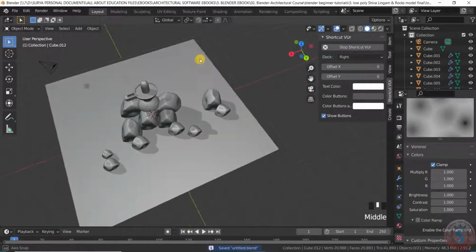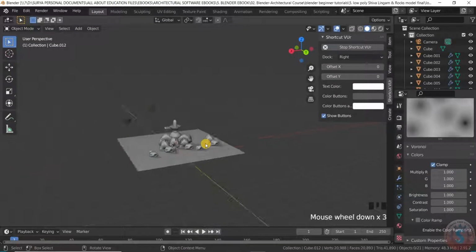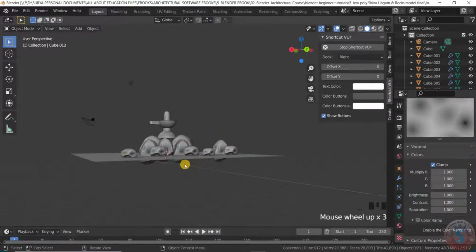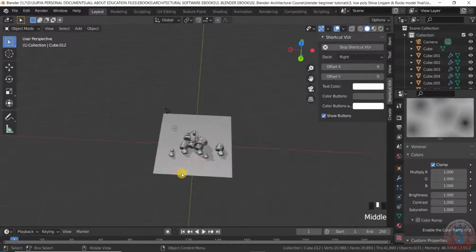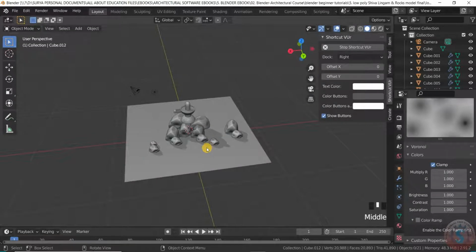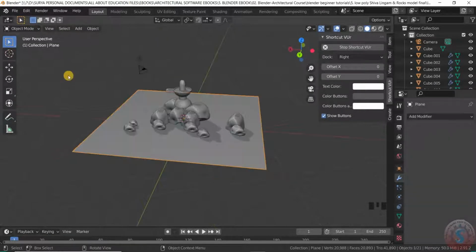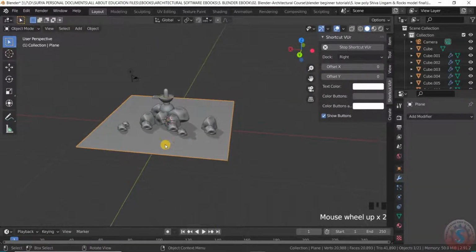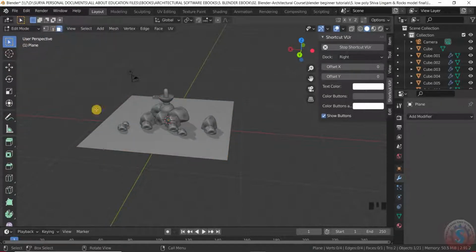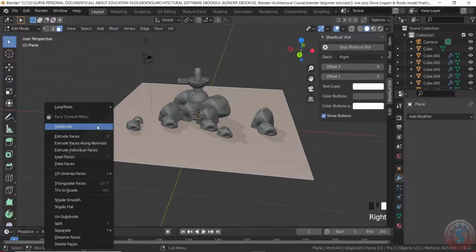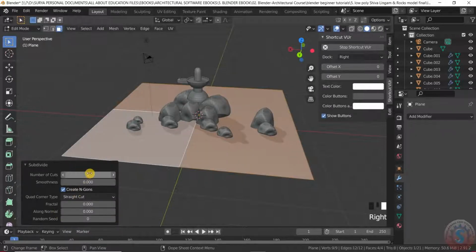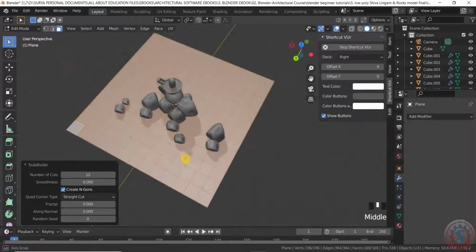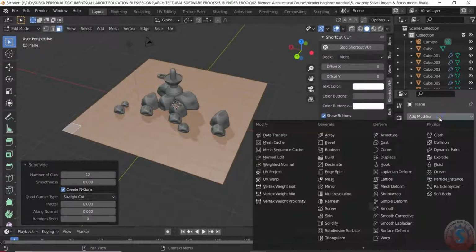Now after this I want to create a water effect and the grass on the bottom of the plane. You can observe the plane here. Go into the object mode, then the edit mode, select the face and give the subdivide. And number of cuts I am giving 12, for example. After giving the cuts to 12, I am going to add modifier, give the displace.